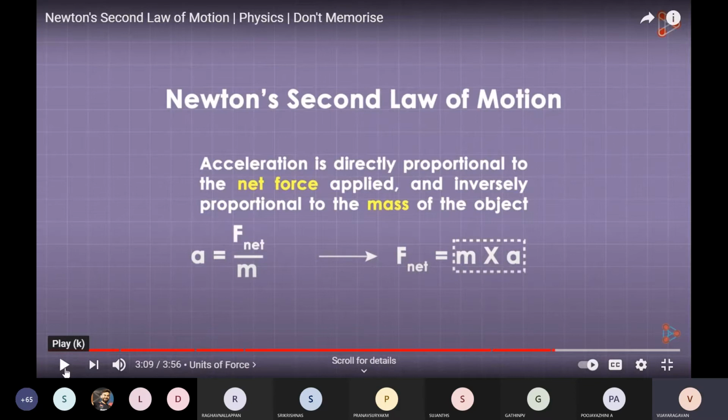This is the formula for the second law of motion, F is equal to m into a, that we are going to write tomorrow also. So the acceleration is directly proportional to the net force applied and inversely proportional to the mass of an object. So a is equal to F by m. Taking F to this side, m into a is equal to F, interchanging, F is equal to m into a. This is the formula here.